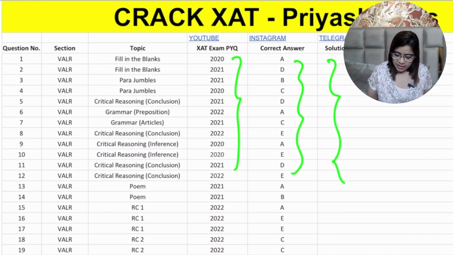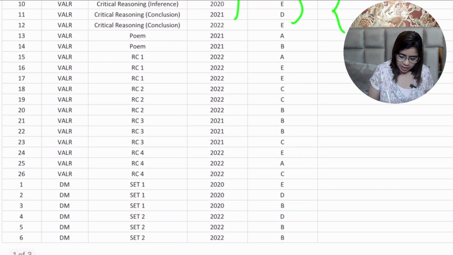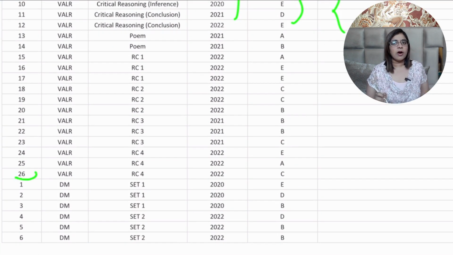Now talking about the analysis of the VA part, specifically we got around 26 questions in this mock as well.